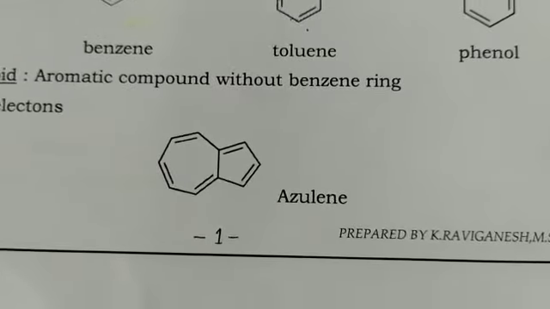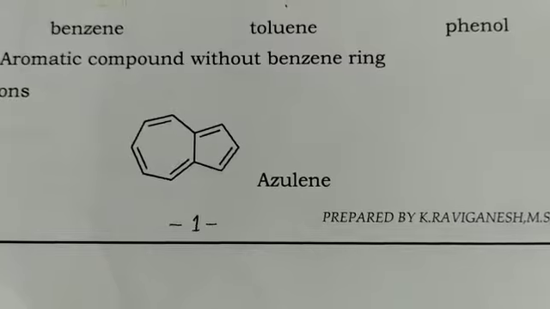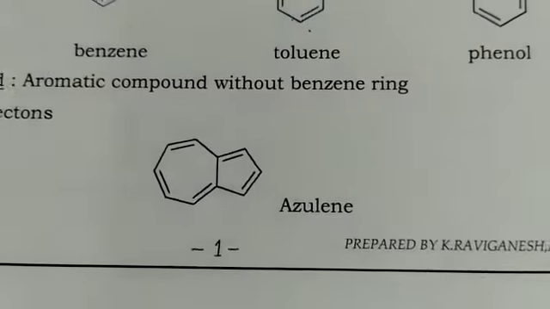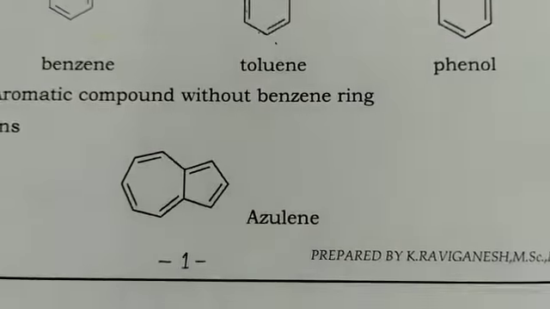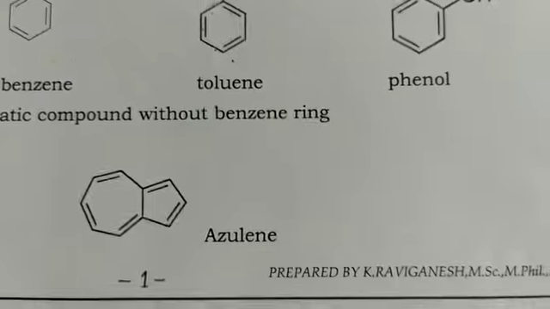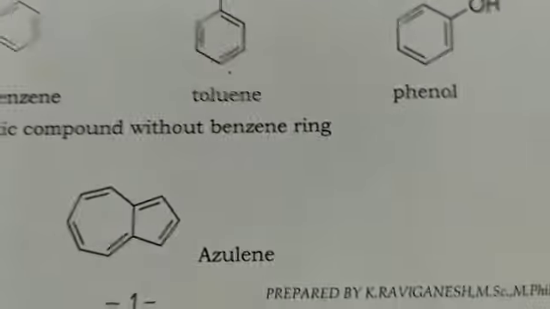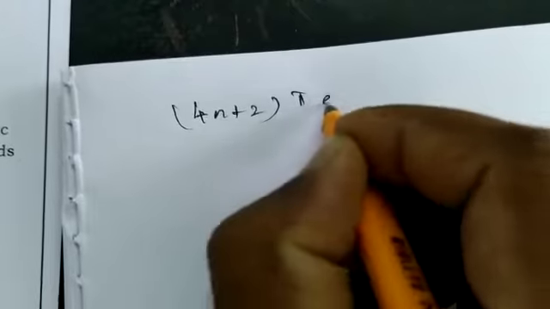Okay, next one is aromatic non-benzenoid compounds. The example is azulene. It contains a ring structure, alternate single and double bonds, and 4n plus 2 pi electrons. Here n is equal to 2 because it contains 2 rings. Now we apply 4n plus 2 pi electrons.